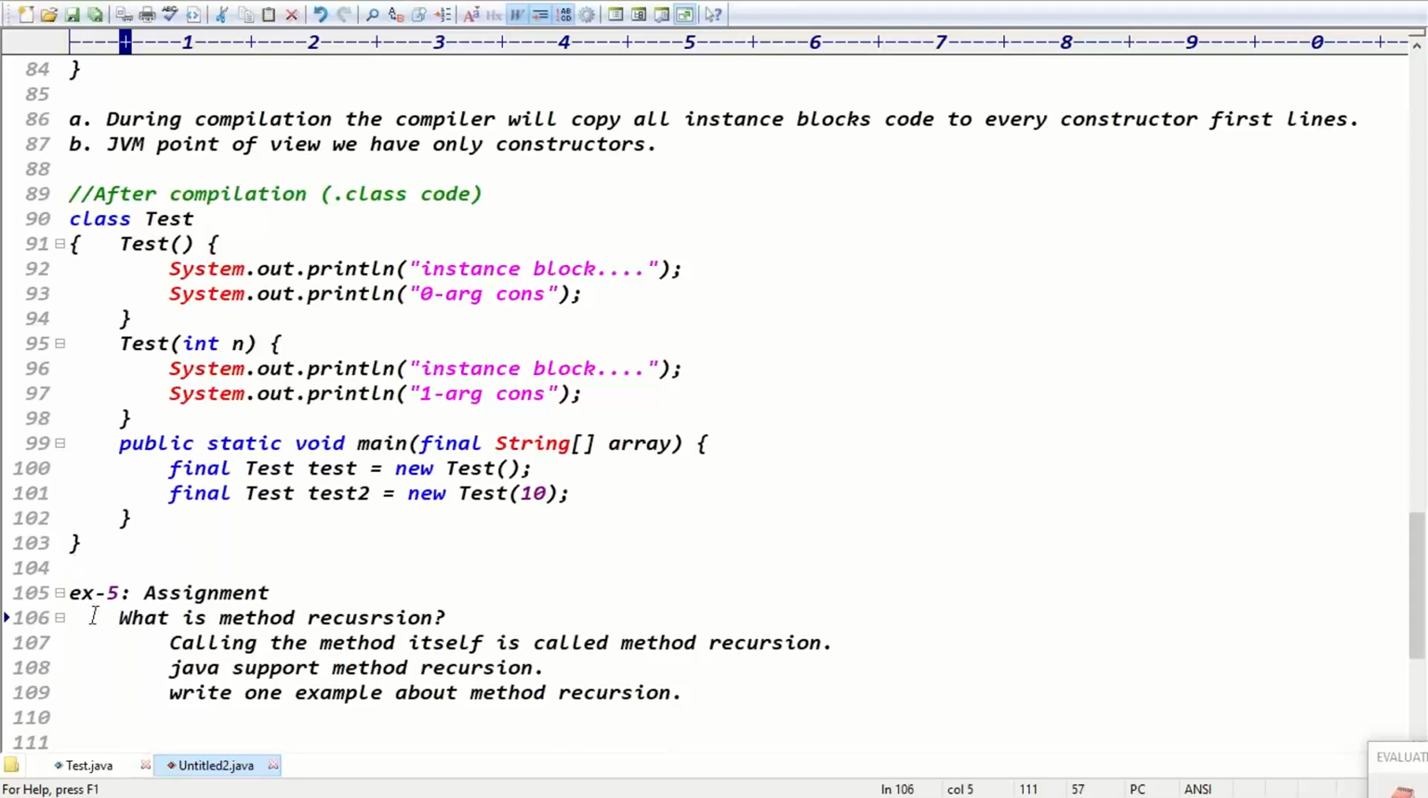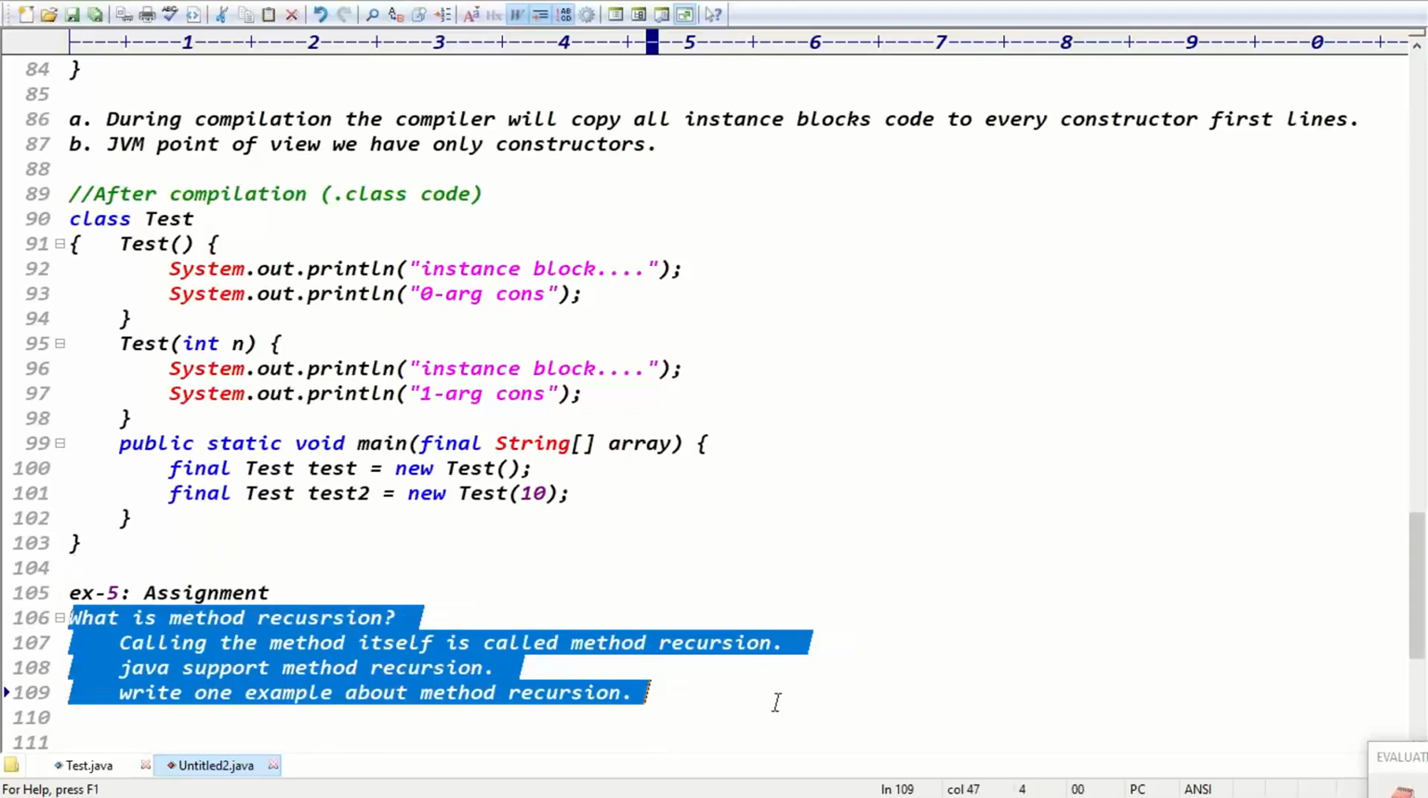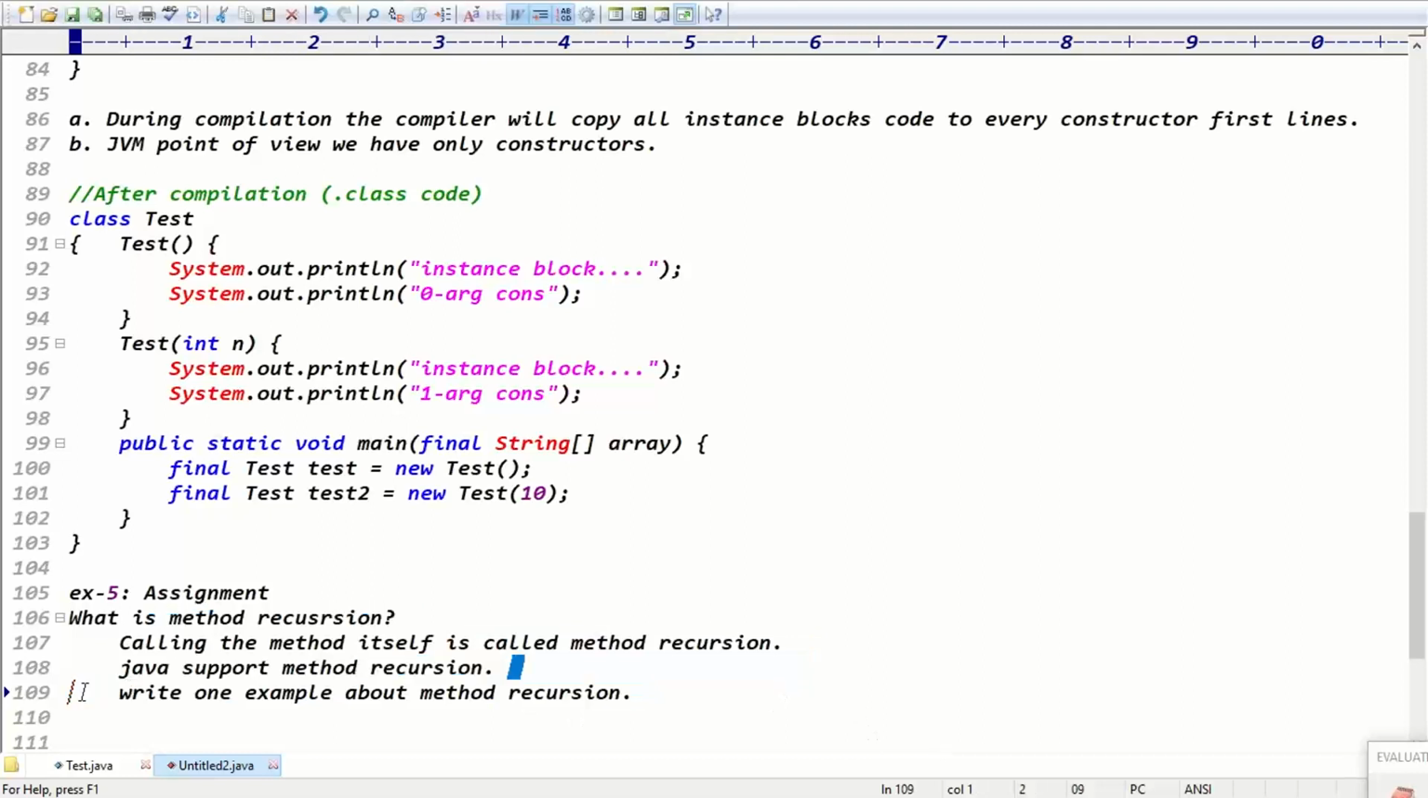What does method recursion mean? Calling the method itself is called method recursion. One method is calling itself, guys. M1 calling itself is called method recursion. Does Java support method recursion or not? Definitely, it supports method recursion. Write an example about method recursion, guys.